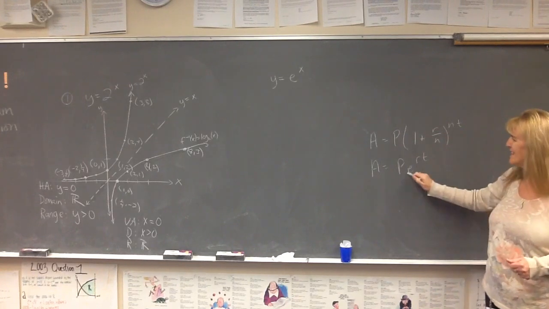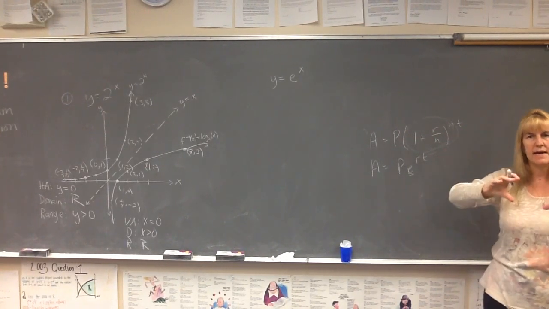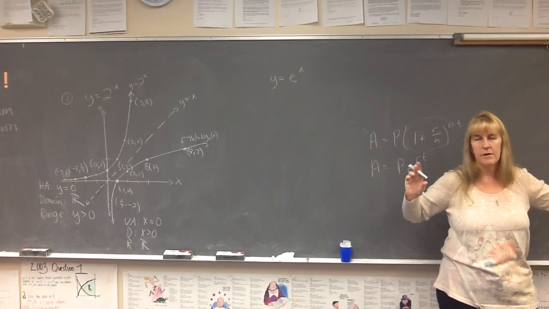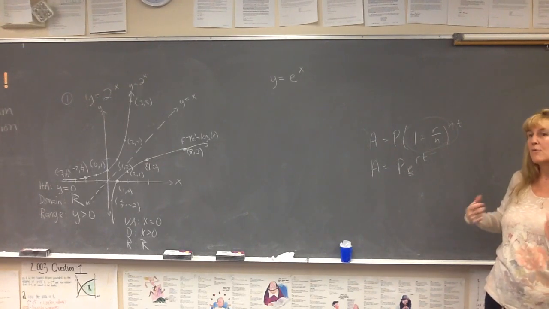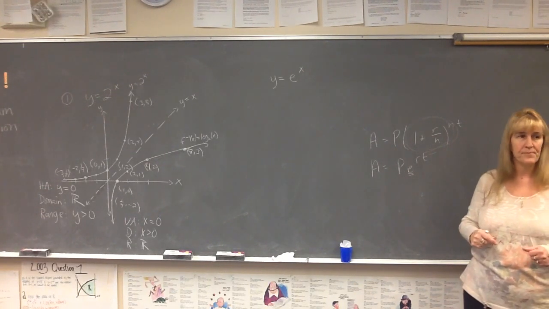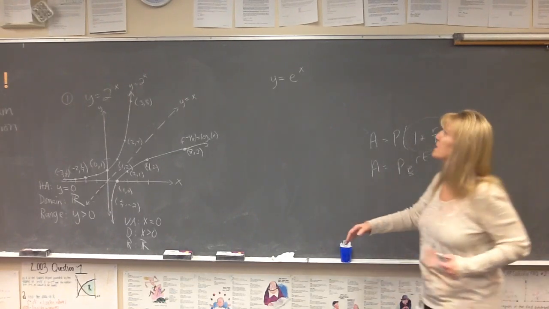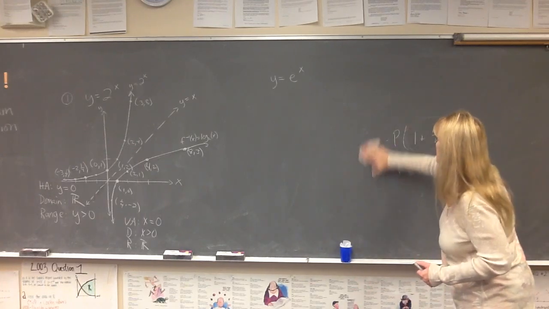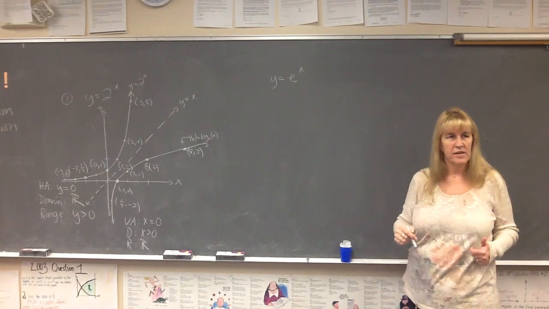So this e idea comes into play with something in here. We did a numerical analysis. We had this chart, and we let n get bigger and bigger and bigger. And our numbers became closer and closer to about 2.7. That was the numerical approximation for e, the limit as n approaches infinity. So we are looking at the end of the class period, right? Okay. So this e, I want to give you another approximation of e.